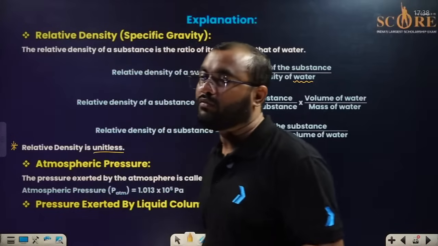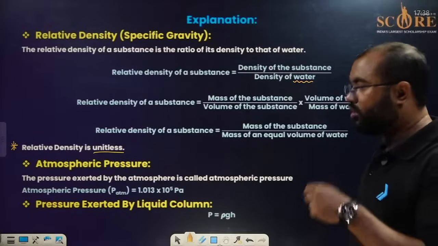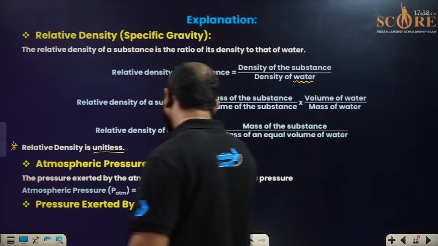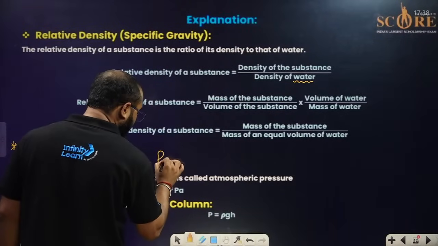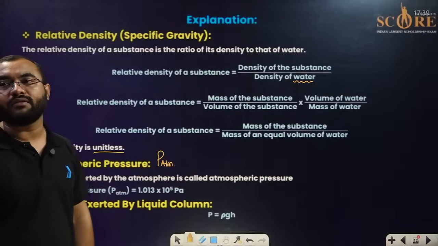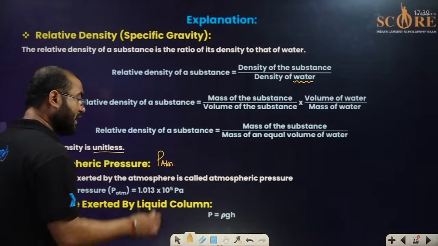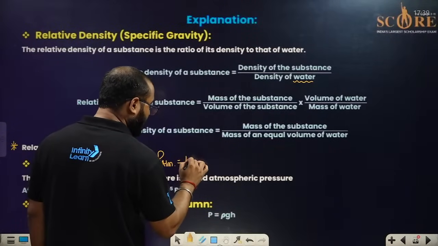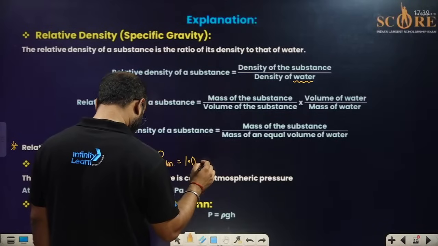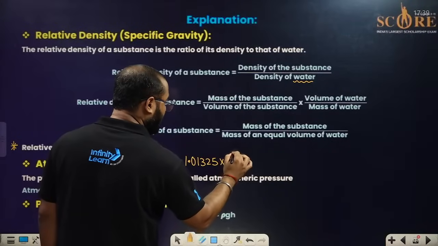Since we know the SI unit of pressure is Pascal or Newton per meter square, but still there is one more unit that we use to represent that we are talking about atmospheric pressure. That is represented by PATM. If somewhere it is written as PATM, that means we are talking about atmospheric pressure. So the value of atmospheric pressure in pascals, everyone, is 1.01325 into 10 to the power 5 Pascal.